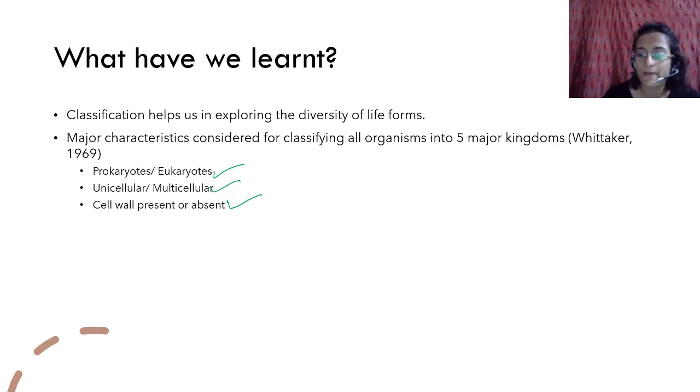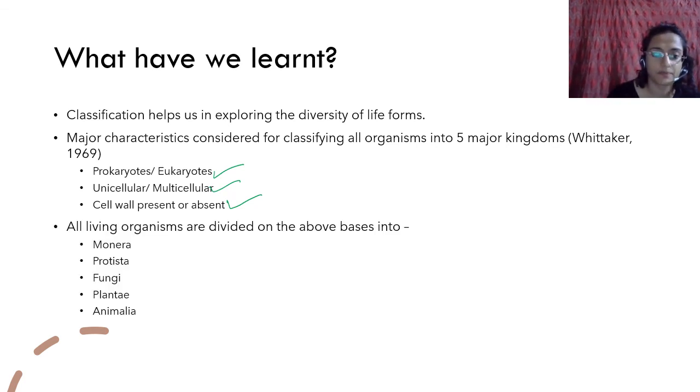These are major differences that were considered by Whittaker. And all living organisms are divided on the above basis into these 5 kingdoms: Monera, Protista, Fungi, Plantae, Animalia.